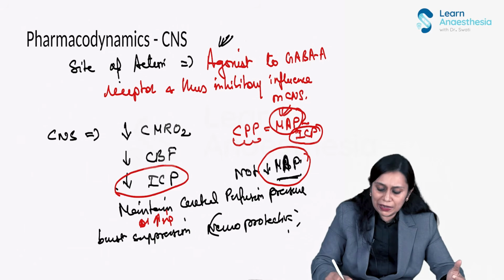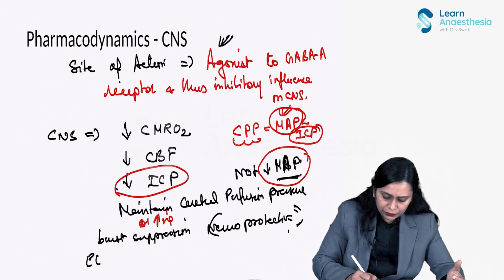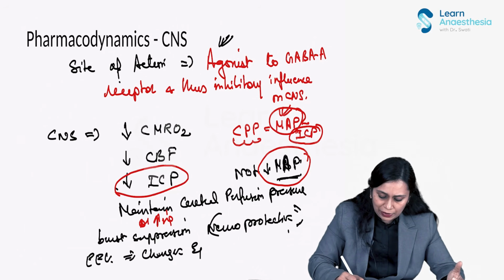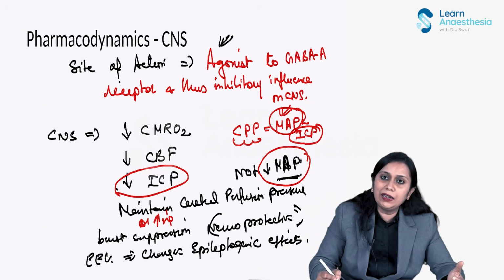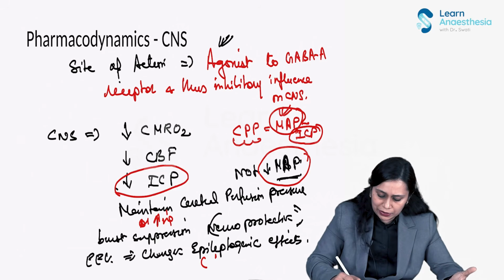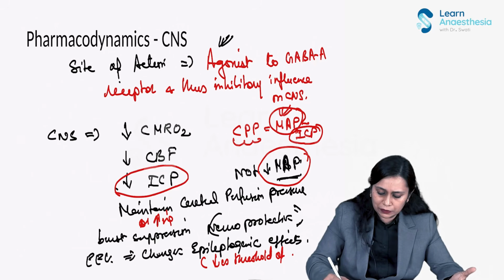But in EEG, some changes have shown epileptogenic effects, right? It decreases the threshold of seizure.